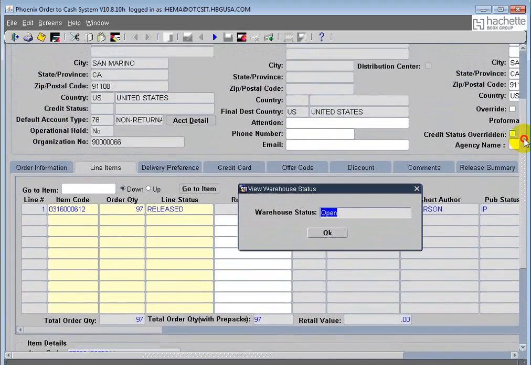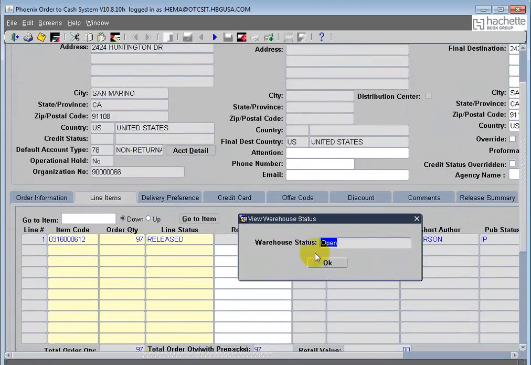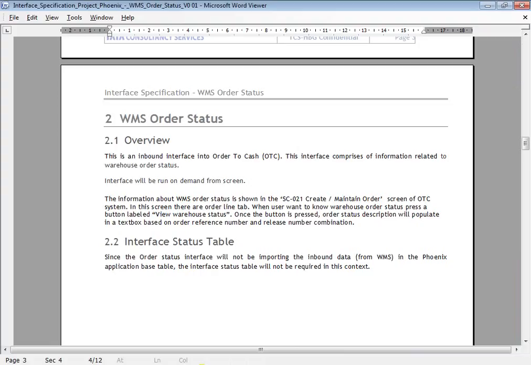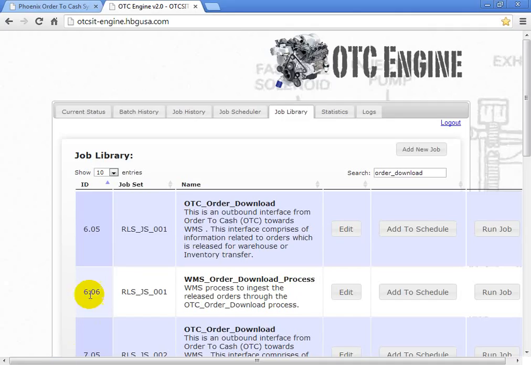Do you have the job names that we should run for this interface? Once the order is processed and it has a release status, then we should run the job to get the release status. Billing jobs. We don't have the names, right? She didn't show it yet, but she knows. Can you show the engine? Yeah, let me. I'm showing you the day end jobs.